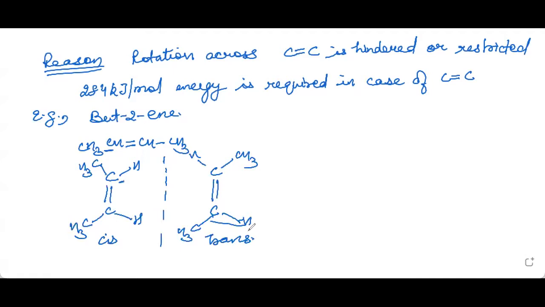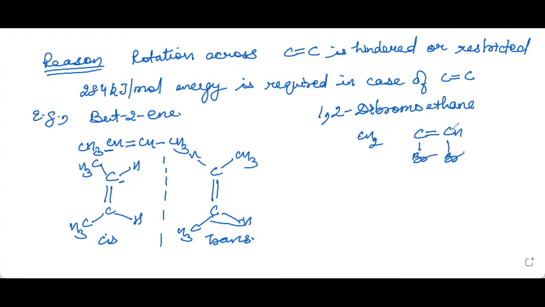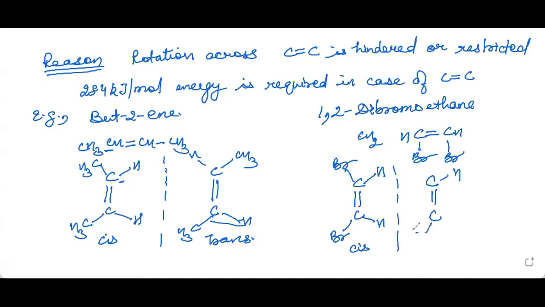Another example, you can take 1,2-dibromoethane. So ethane means 2 carbon atoms will be there. So it will be C double bond C. Then we have Br here, hydrogen and hydrogen, right? HBr. So this is the cis form and this is the trans form.